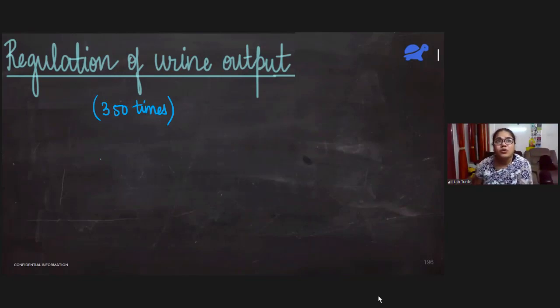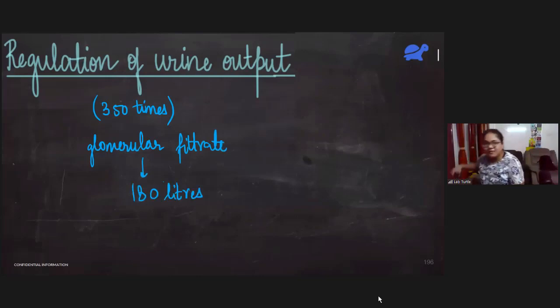The amount of glomerular filtrate produced in a day is about 180 liters. So this water bottle of mine comes again. 180 of these bottles is the amount of glomerular filtrate.